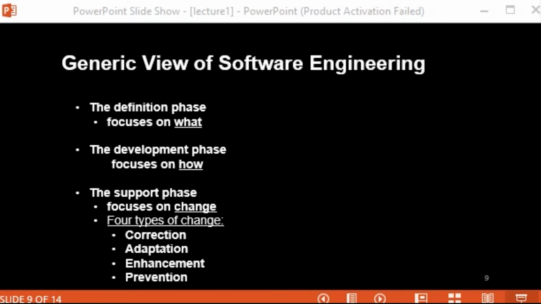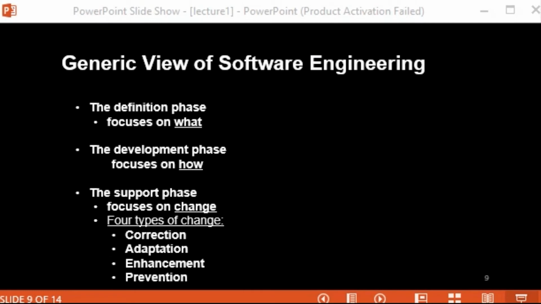So the definition phase mainly focuses on what. All the what questions come under this particular phase.